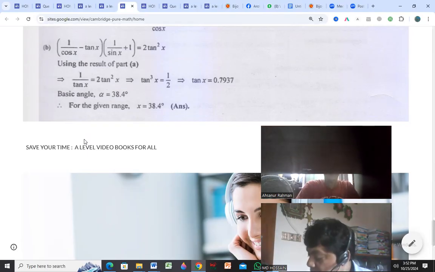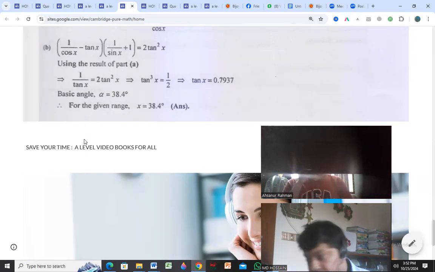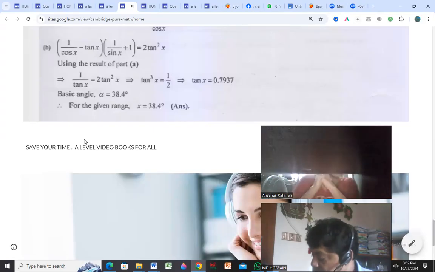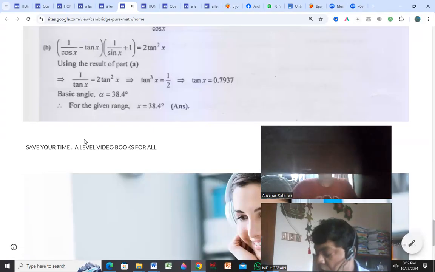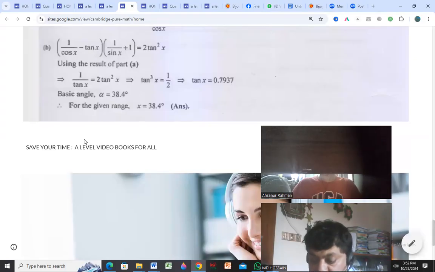If you find a problem, just pick up the number and write down the number, so that we can discuss it again. Just note the number of whatever you cannot understand. Then we will have a live class to solve it. After completing the class, you will take 10 to 15 minutes rest, and then you will go for practice. Try to complete all practice within the next 24 hours, so that it can help you.